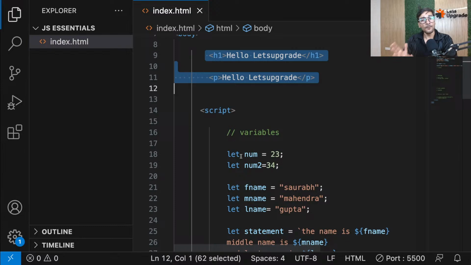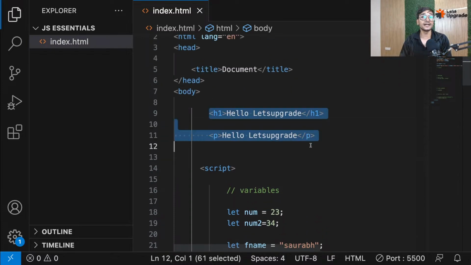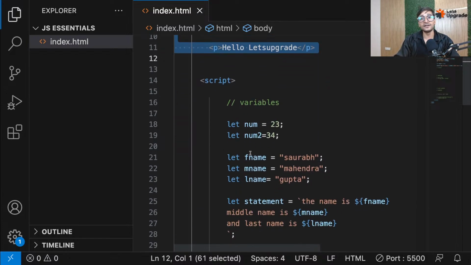it's good, it's nice. But sometimes when you're working on a real web application, your HTML code, see right now here, my HTML code is only 2 lines, right? But in future, it can be 200 lines, 300 lines. And in the same case, my JavaScript can also be 300-400 lines. So in that case, guys, the page will become very big, heavy in size, and also the code will be very tricky to maintain because I always have to go up and down, continuously to manage my code. That's why, guys, it's always better to write your JavaScript code separately and your HTML code separately.